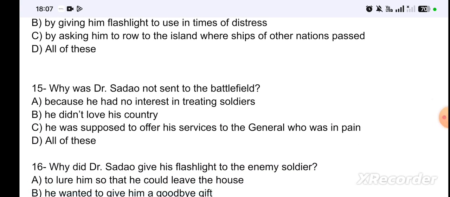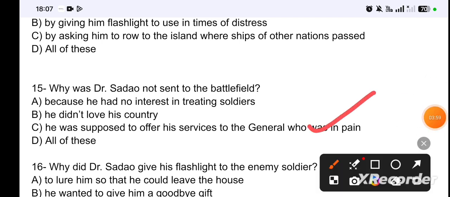Because he had no interest in treating soldiers. He did not love his country. He was supposed to offer his service to the general who was in pain. All of these. So the correct answer is option C. He was supposed to offer his service to the general who was in pain.